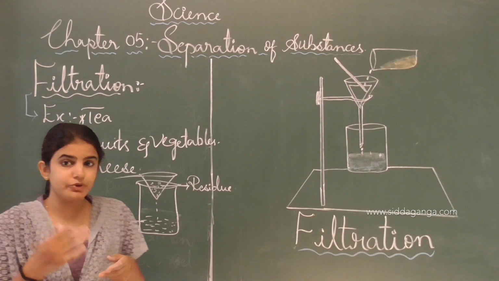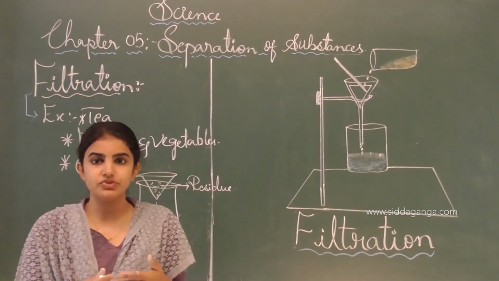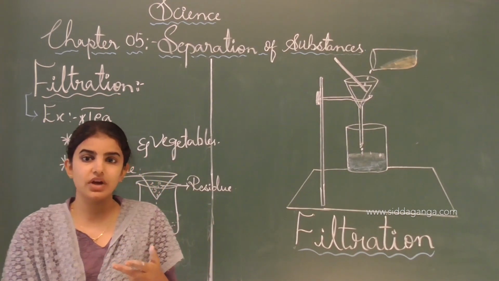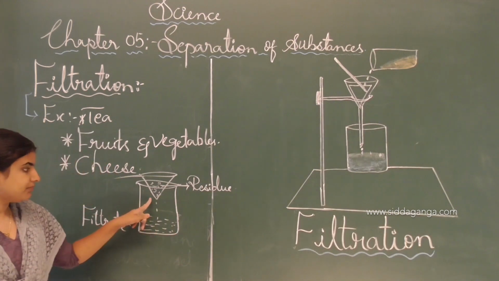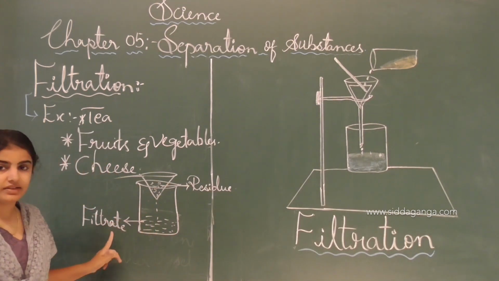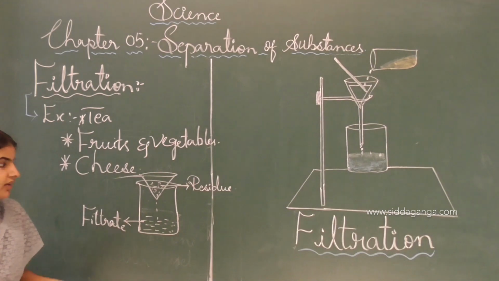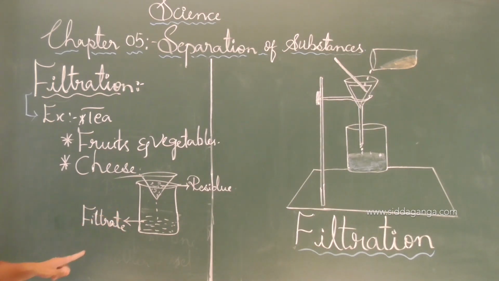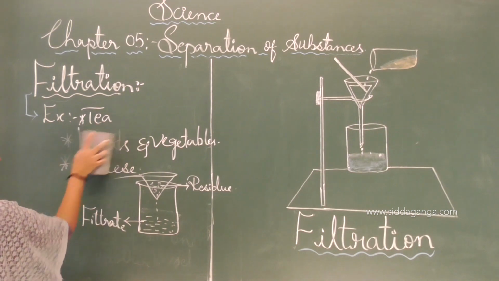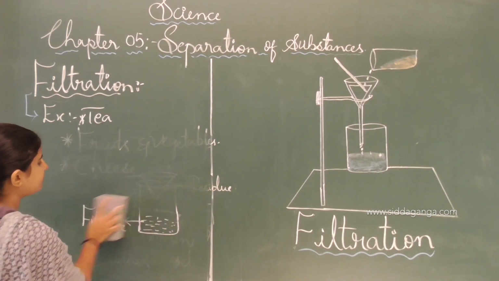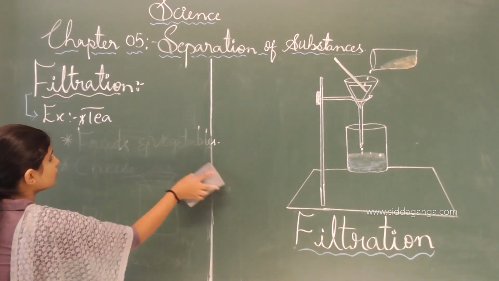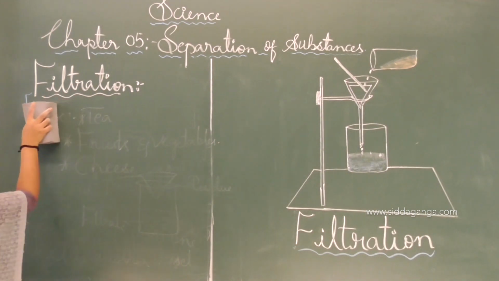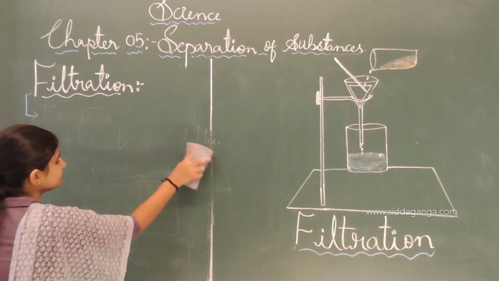Filtrate means the clear liquid formed after the process of filtration. This is how filtration is divided: filtrate and residue. This method of filtration is helpful for separating the solid and insoluble particles which are present in the liquid.